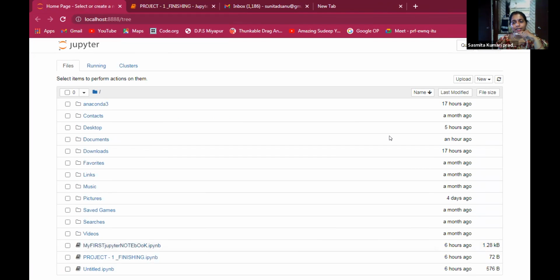See students, Drive means long term. When you go for a job, on that time also you can see what you wrote in 6th class. After 20 years also you can check your code. That's why I told you about Google Colab. But for execution and all, Jupyter is best. But for your future sake, if you want to run the program, Google Colab is best. Okay, now we'll start the class.